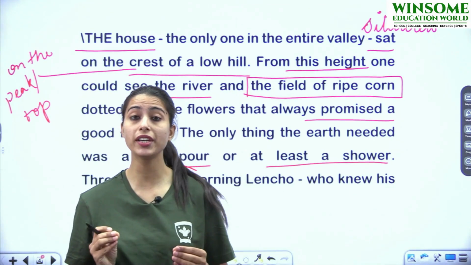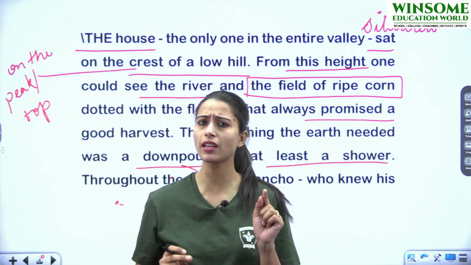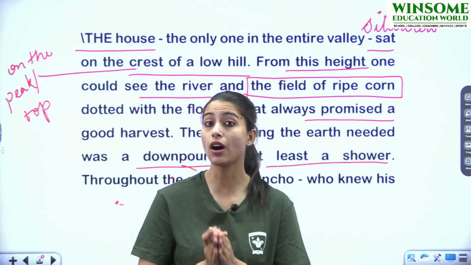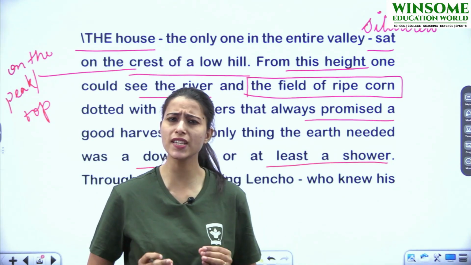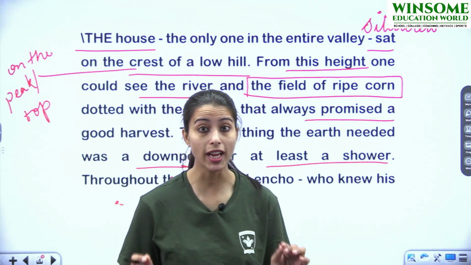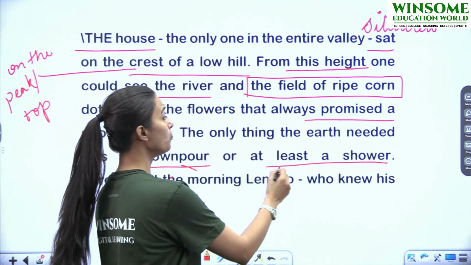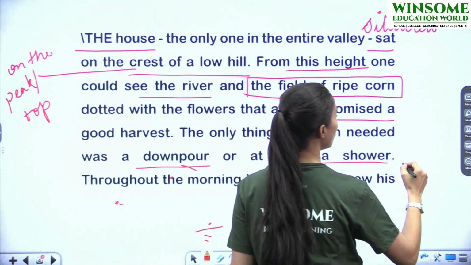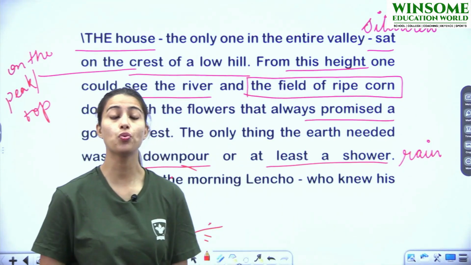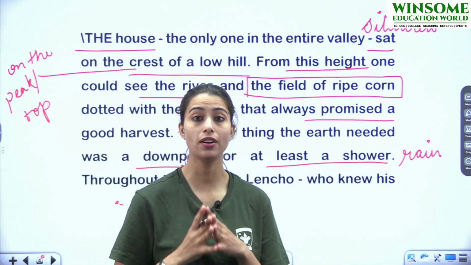What was required now? There was only one thing that was missing, that was awaited. And what was that? A downpour or a shower. What was being awaited? There was only one thing, and that was rain. All right? The meaning of downpour or a shower here means rain. So the only thing which was awaited was rain.